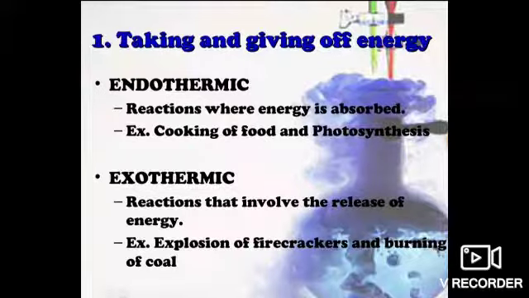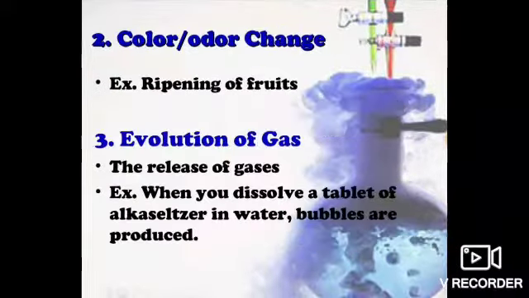After this, when you talk about exothermic reactions, exothermic reactions are those which do not take heat, but once the reactants react with one another, the product will be formed and the product will release heat energy. That will be termed an exothermic reaction. I told you the example at the start of a fruit, where you can observe a change in color.